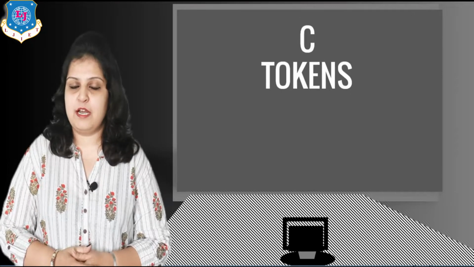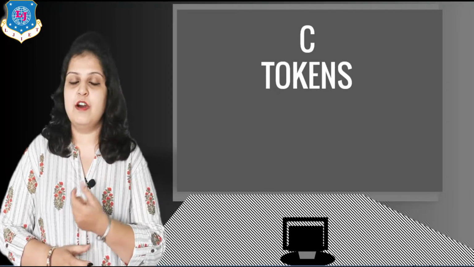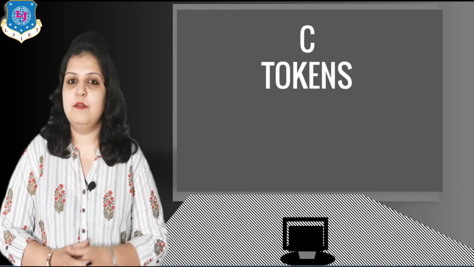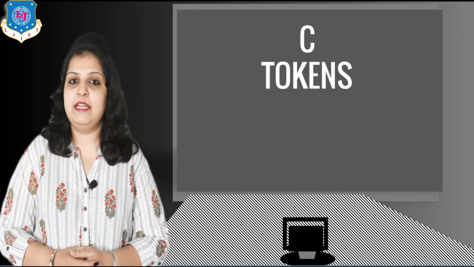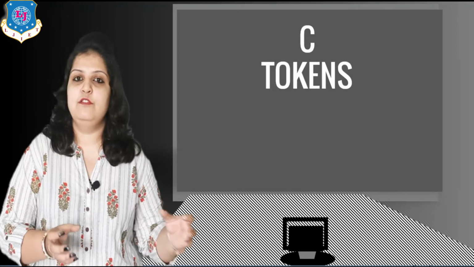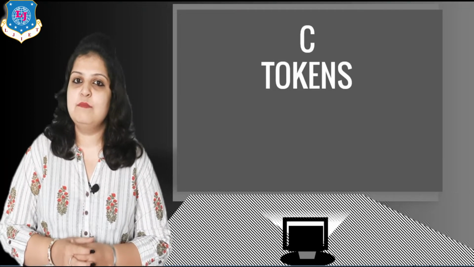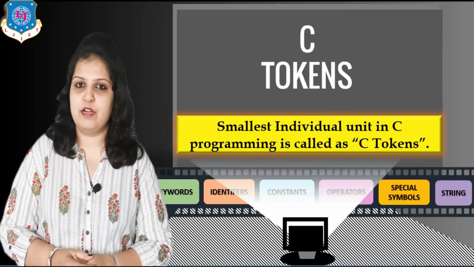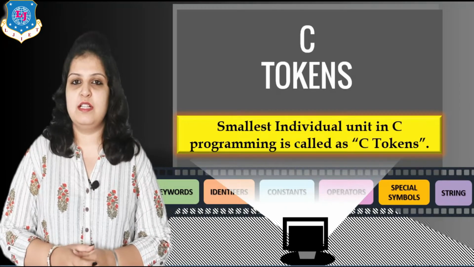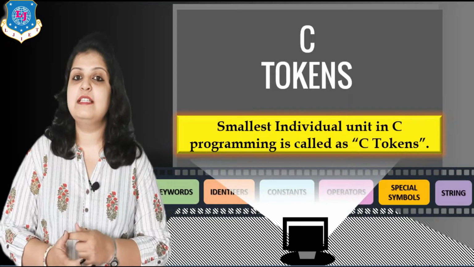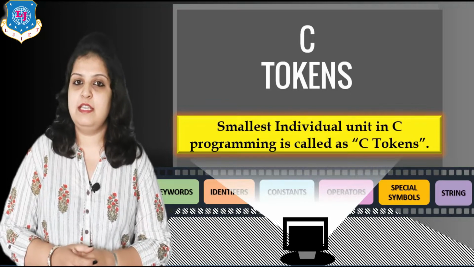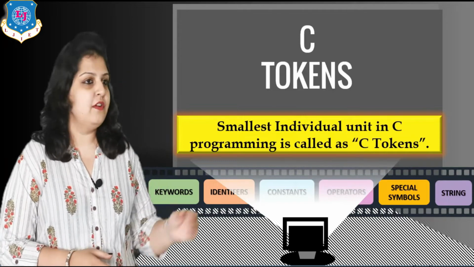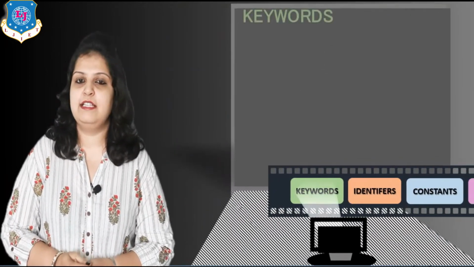How can we write the program? In a program, each and every word has some fixed meaning. When the compiler executes the program, it categorizes all these words into the smallest units, and these smallest individual units in our programming are called C tokens. These tokens are mainly categorized into 6 different categories, and today we will see these 6 categories with examples. First of all, start with the very first category, that is keywords.